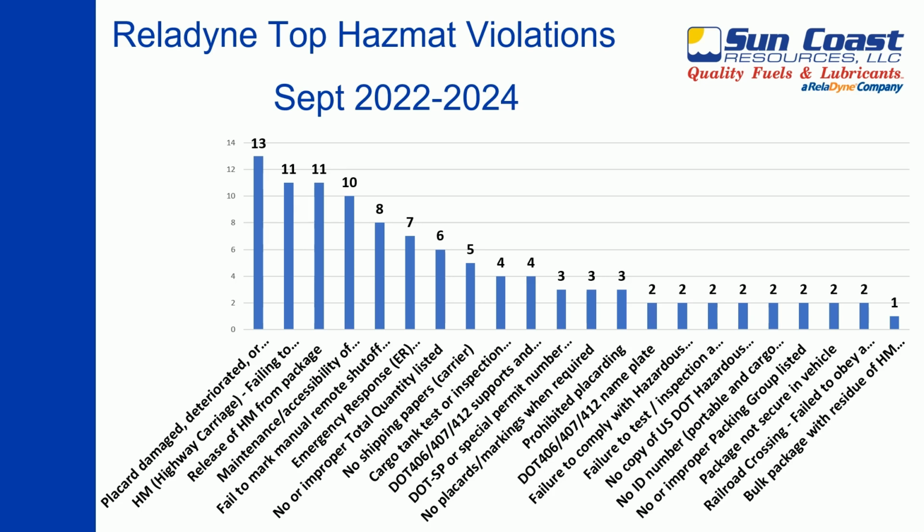DOTSP or special permit number not entered on shipping paper, 3 violations. 12. No placards or markings when required, 3 violations. 13. Prohibited placarding, 3 violations. This summary highlights the key violations, making it easier to understand the areas of concern within our organization.